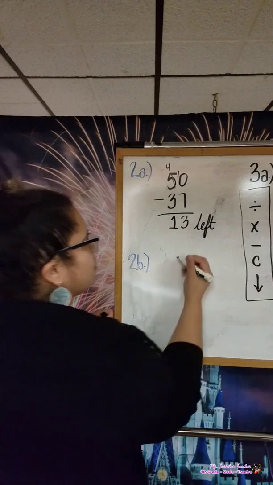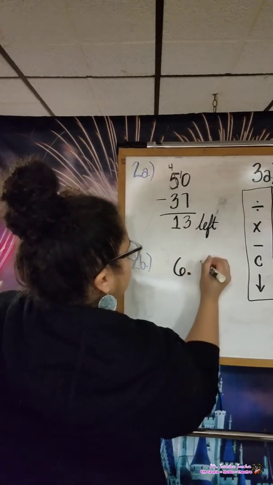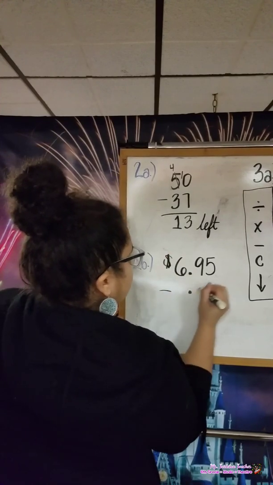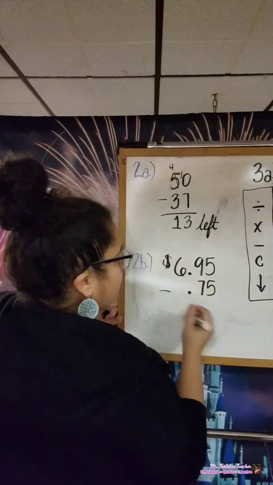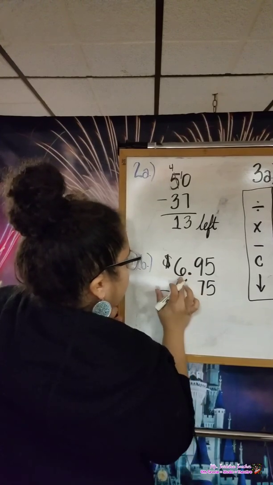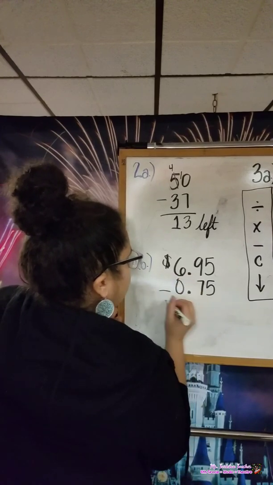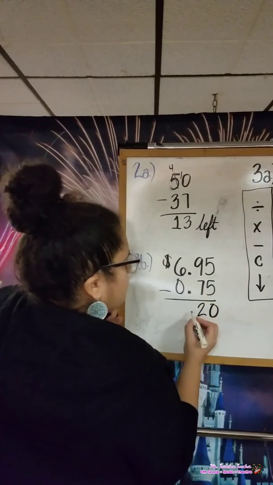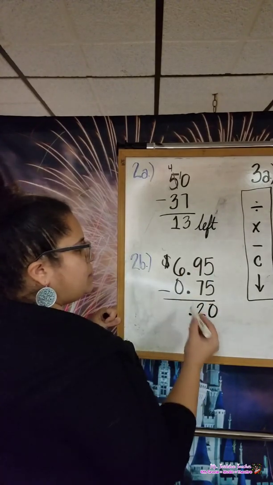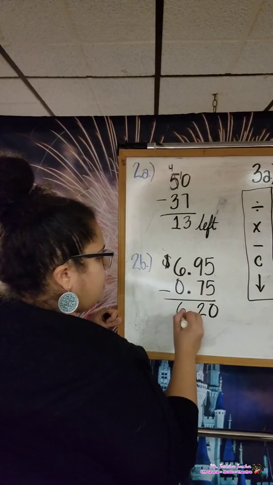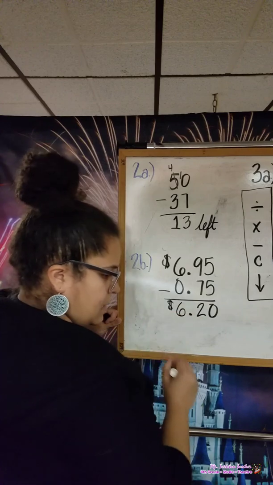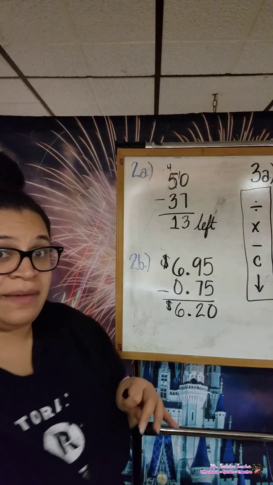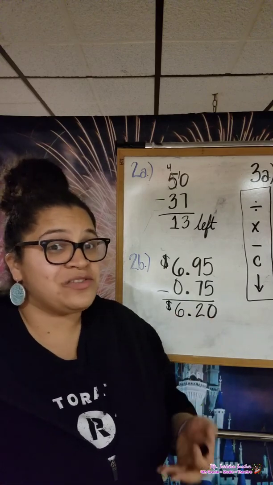So we take his initial amount of money, $6.95, and we take away 75 cents. Don't forget to line up the decimal points. You can even put a 0 in the dollar spot as a nice placeholder. So 5 minus 5 is 0. 9 minus 7 is 2. Bring down that decimal point. In the dollar space, 6 minus 0 is 6. And we bring our dollar sign. So he had $6.20 left with him. So that's our story problem section.